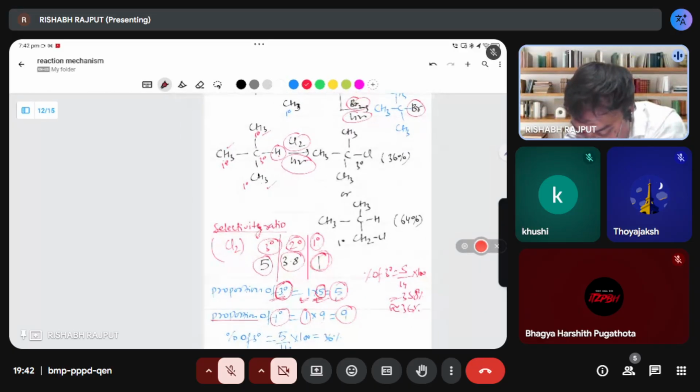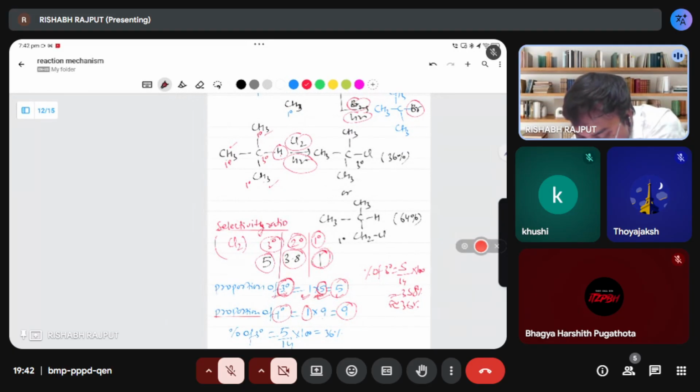See Harshit, for chlorine, the ratio for 3 degree is 5, 2 degree 3.8, for 1 degree is 1. So this constant you will take to calculate the proportion of 3 degree. How do we get how much compound 3 degree will make and how much 1 degree. So here we use this ratio constant. For 3 degree, you take how many hydrogens are there on the 3 degree carbon. Only 1 hydrogen is possible here. So just multiply 1 into 5.